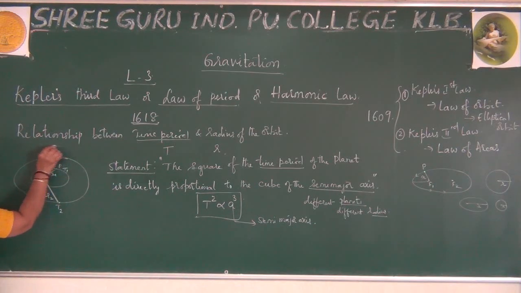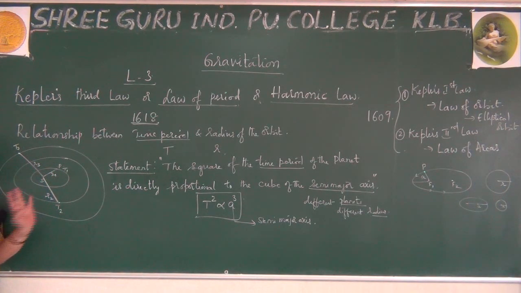For example, if I select one more planet which is also revolving around this, let me say this is the third planet. For this, the time period is t3. From here to here, the distance is r2. So what do you observe from this?